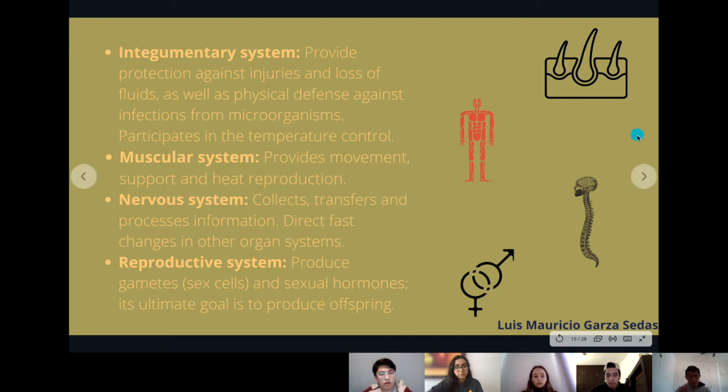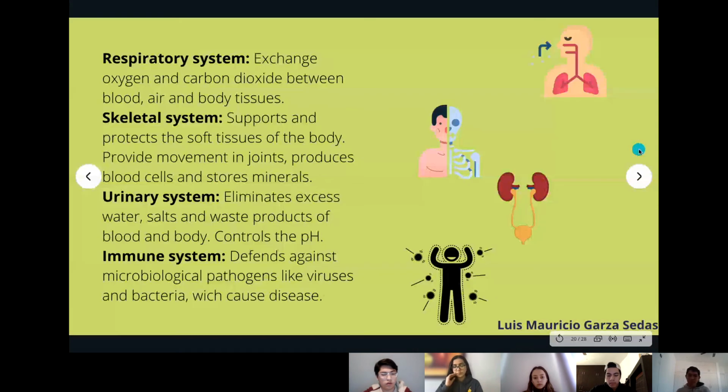The nervous system collects, transfers, and processes information, and directs fast changes in other organ systems. The reproductive system produces gametes, sex cells, and sexual hormones. Its ultimate goal is to produce offspring. The respiratory system exchanges oxygen and carbon dioxide between blood, air, and body tissue.